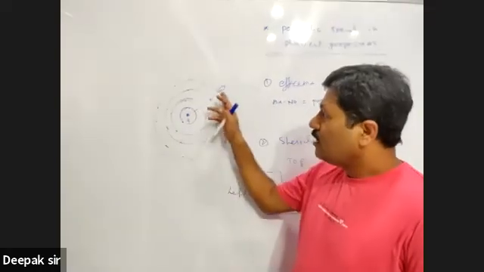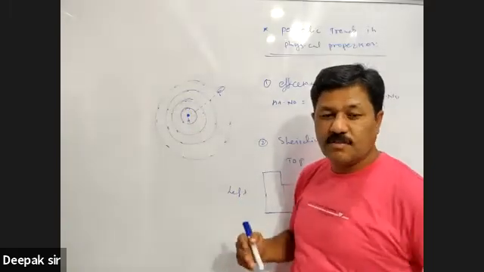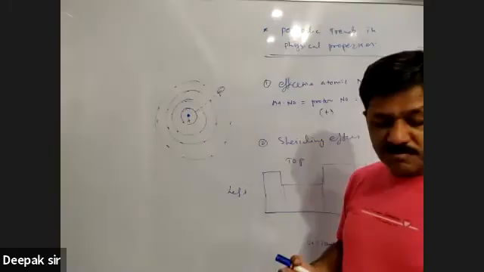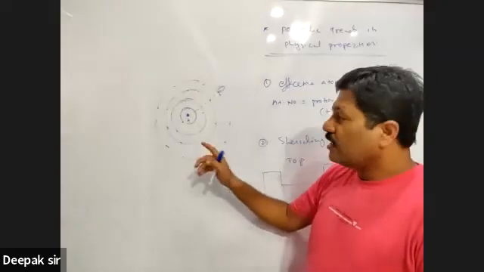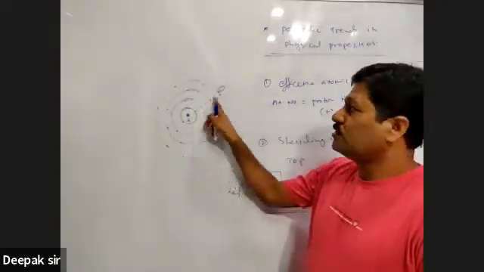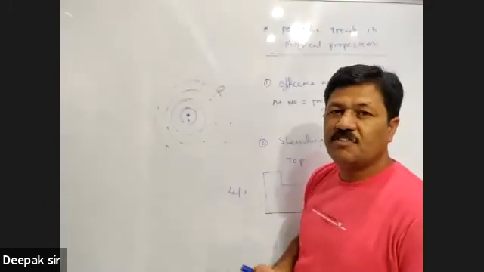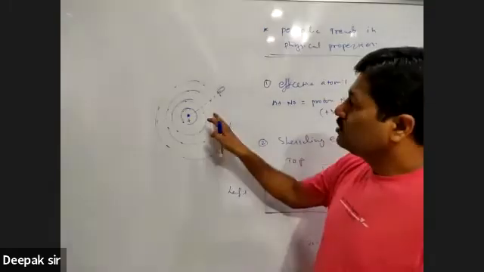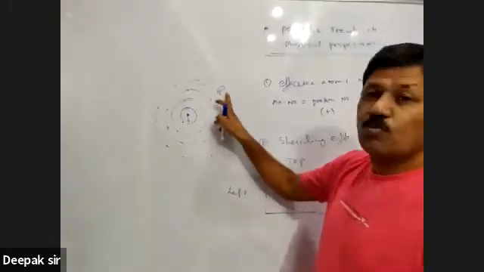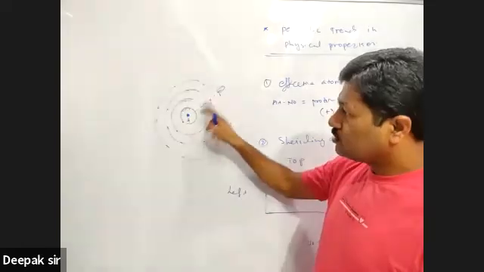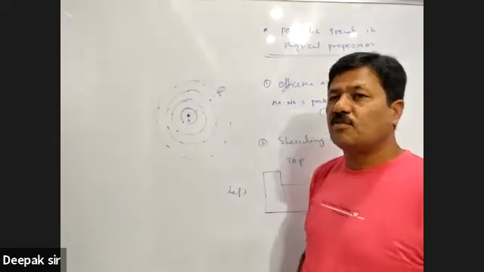And that's why if the size increases, it becomes difficult for the nucleus to attract the last electrons. So comparatively, the attractive force on the nearest electrons and the farthest electron will be different, because to attract the farthest electron will be more difficult as it's far away, whereas this nucleus is shielded by the crowd of electrons, so this last electron won't get that attractive force because this nucleus is shielded, isn't it? So this is the shield concept.